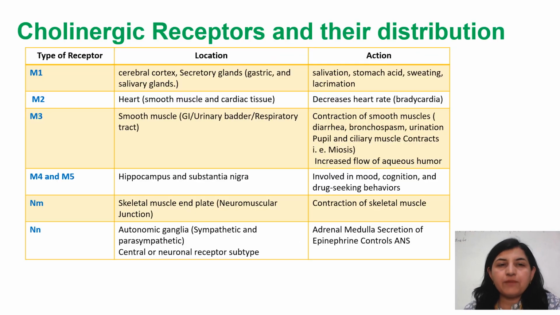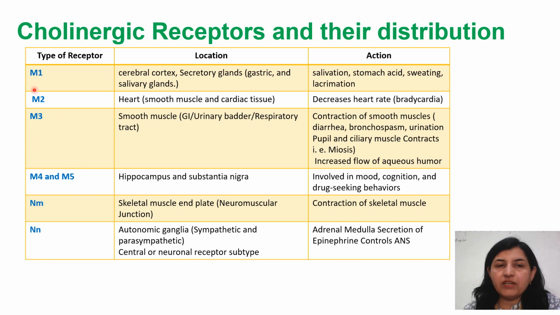Now, how many types of cholinergic receptors are there in our body, where are they located, and what biological action is shown when acetylcholine binds with these receptors? There are basically two types of receptors: muscarinic receptors and nicotinic receptors. Muscarinic receptors are further of 5 types: M1, M2, M3, M4 and M5. Whereas nicotinic receptors are of 2 types, NM and NN.